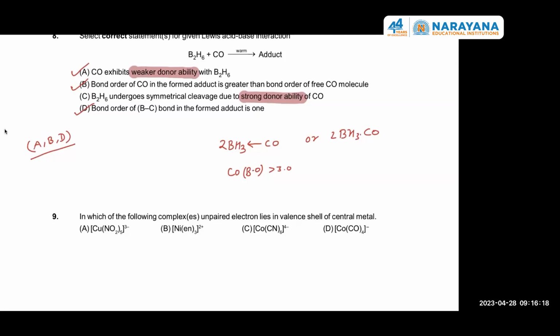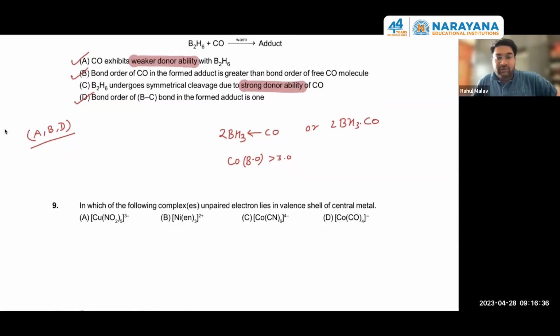Sir, in option B, it is an octahedral complex, so it will have unpaired electrons. Yeah, right. Its hybridization will be sp3d2. Yes, two unpaired electrons will be there. Okay. So we have copper+2, Ni+2, cobalt+2, and here cobalt minus.